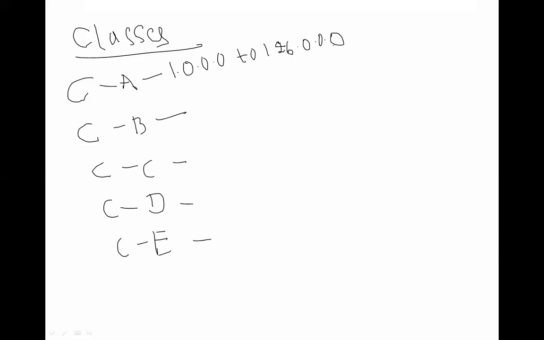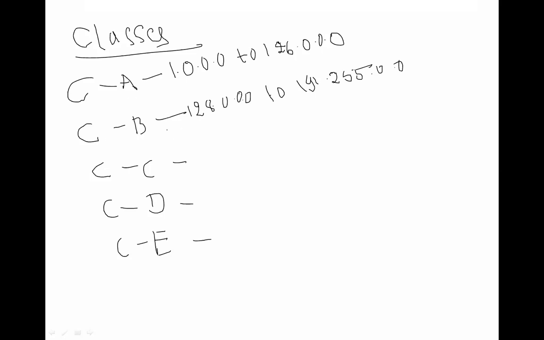Write this down. Class B is going to represent 128.0.0.0 to 191.255.0.0.